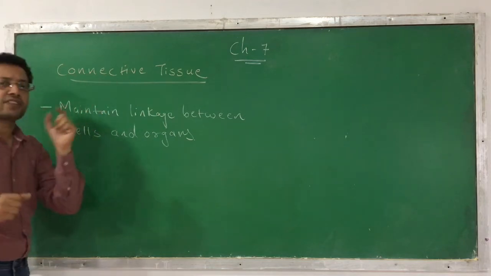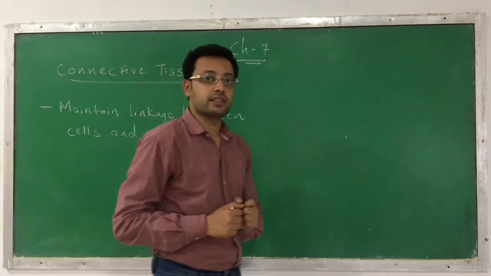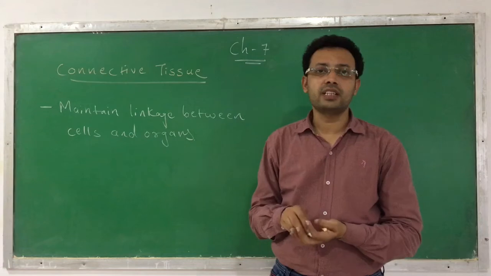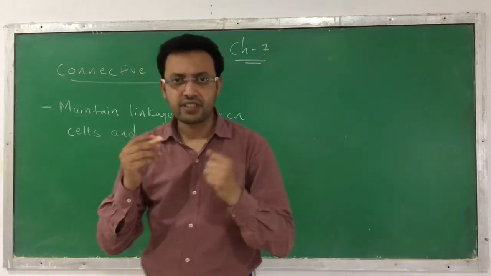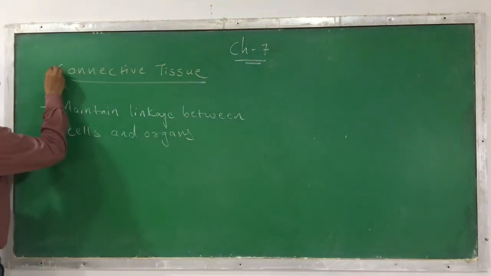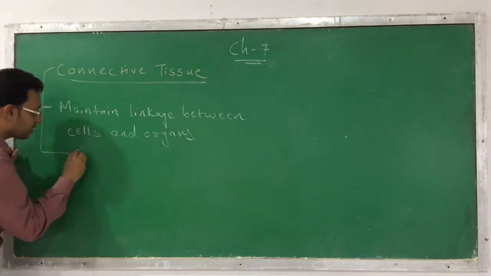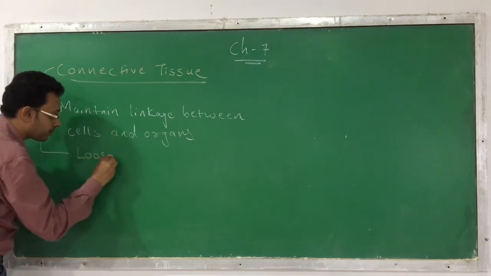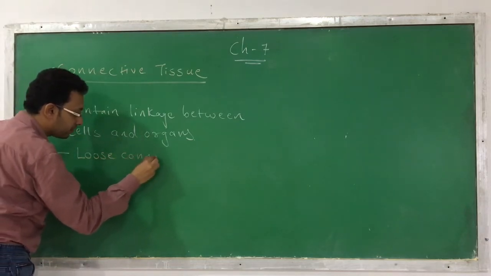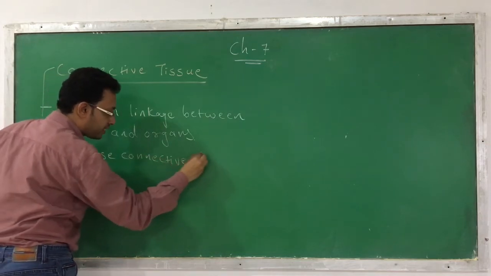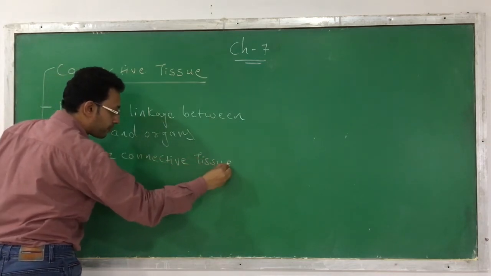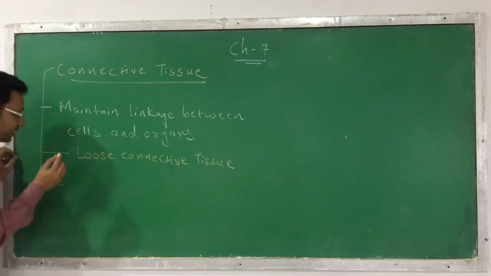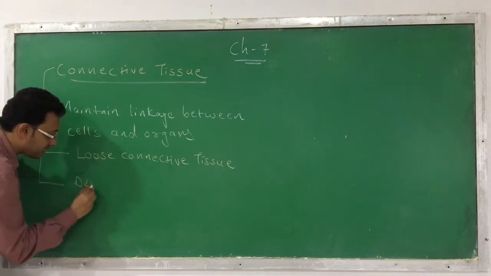Now there are different kinds of connective tissue. So what are the different kinds of connective tissues? The first one is loose connective tissue. Clear? This is the first one, loose connective tissue. The second kind of connective tissue is called dense connective tissue.